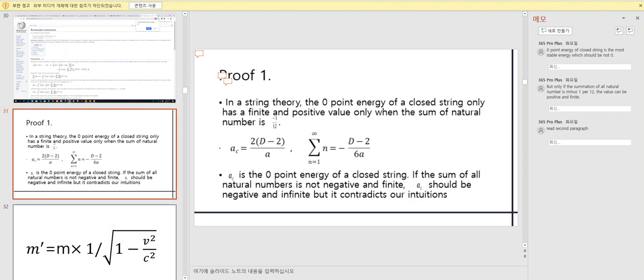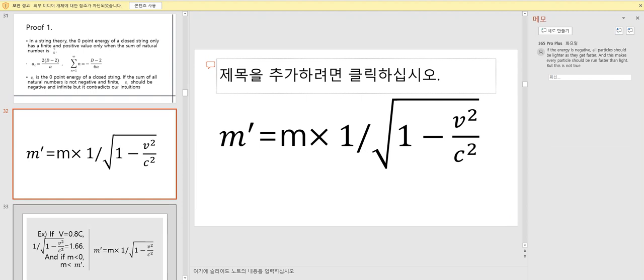AC is the zero-point energy of a closed string. If the sum of all natural numbers is not negative and finite, AC should be negative and infinite, but it contradicts our intuitions. If the energy is negative, all particles should get lighter as they get faster, and this makes every particle go a lot faster than light, but this is not true.